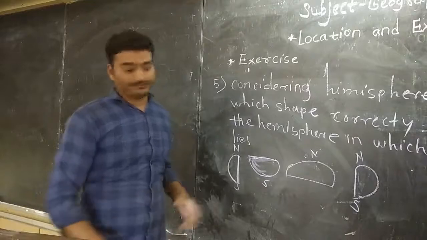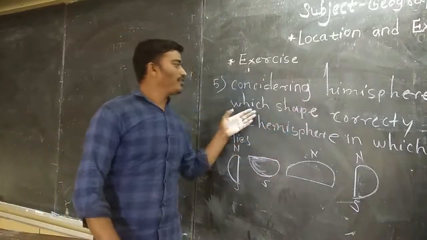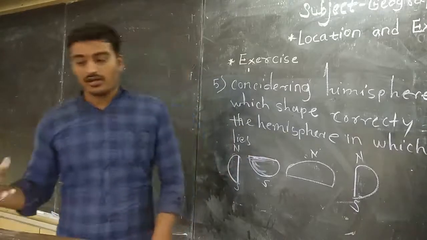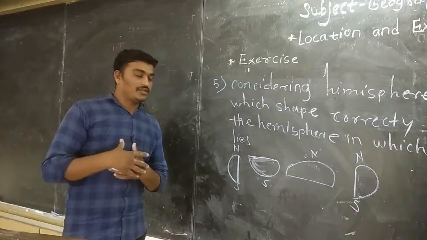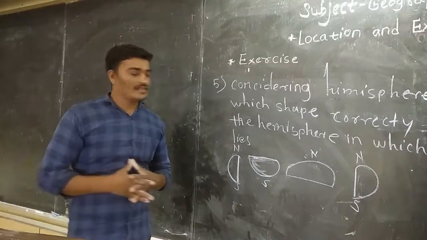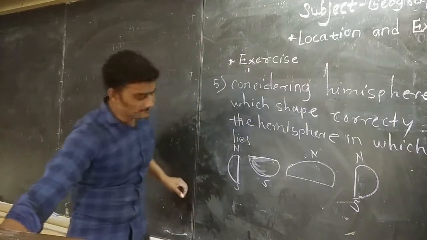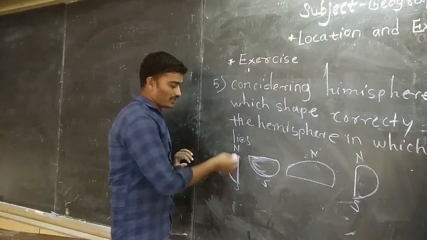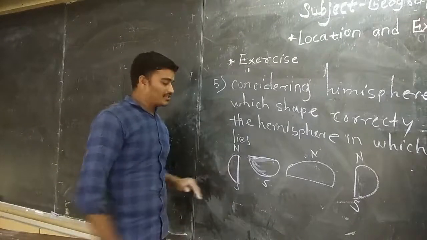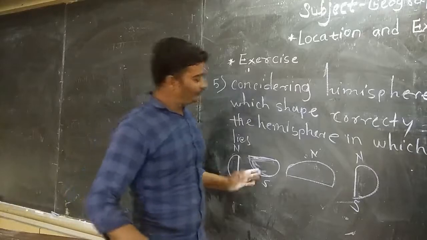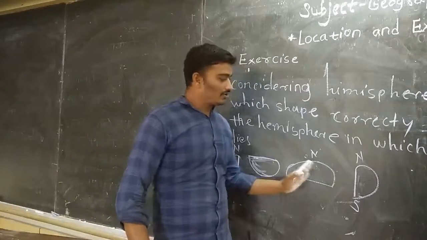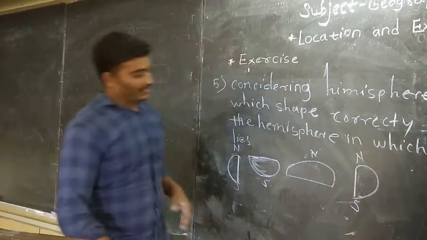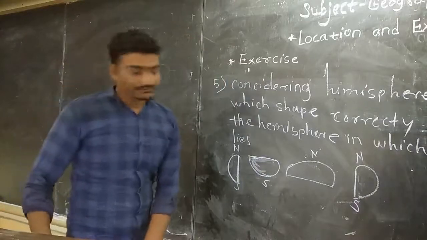These are the four shapes representing a particular location. First, north to south in this hemisphere, here we can see west onwards. Here we can see only south, here north, and north to south, and the remaining part on this side is east onwards.